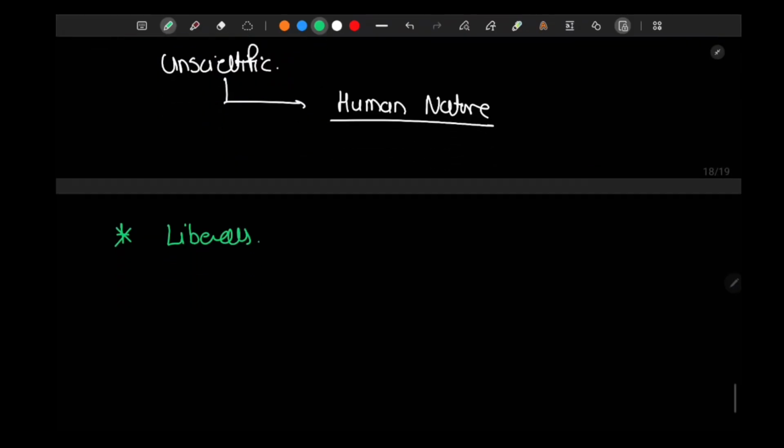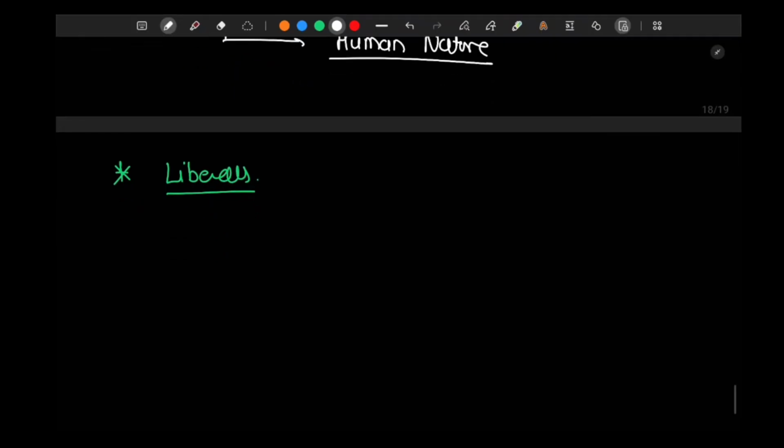right? Liberals say the way Hans Morgenthau presents human nature, the way Hans Morgenthau presents the views of nations, if that were true, civilization could not have been possible. If nations were blood hungry hounds, as Morgenthau says, then there would be constant fighting, but there is no constant fighting, right?